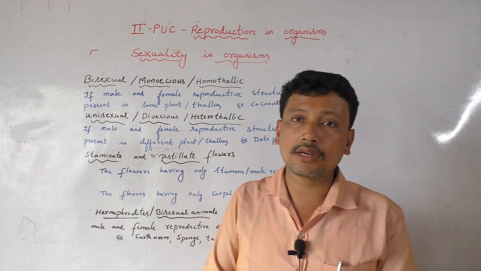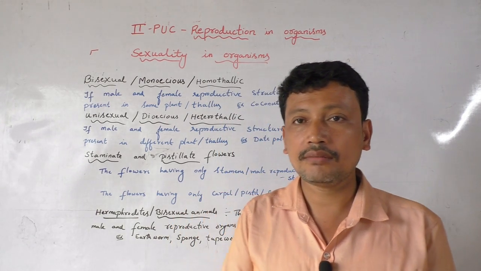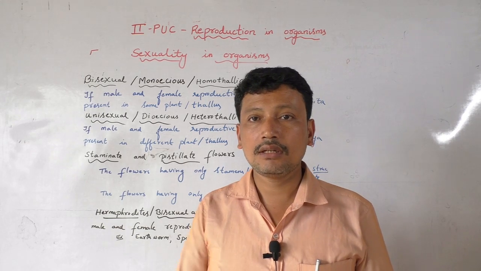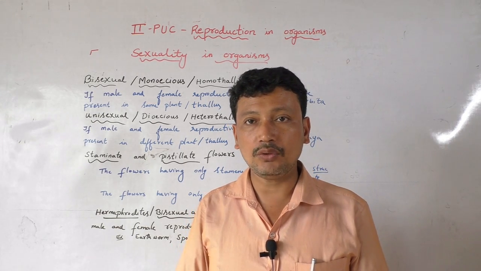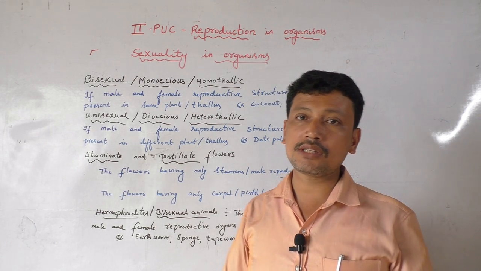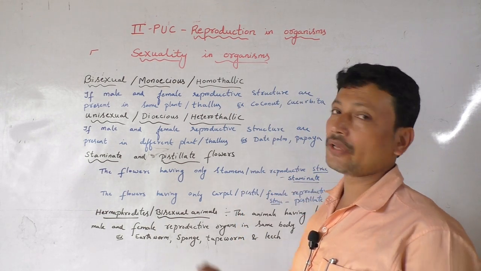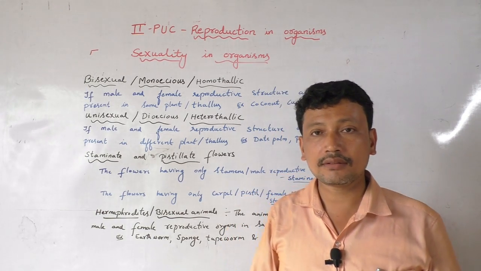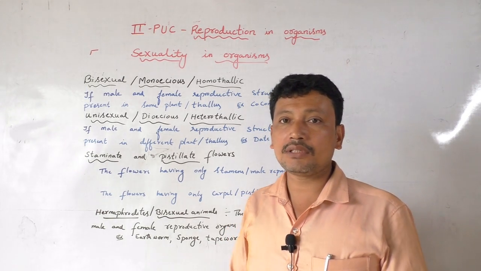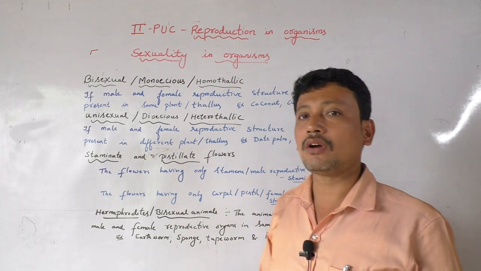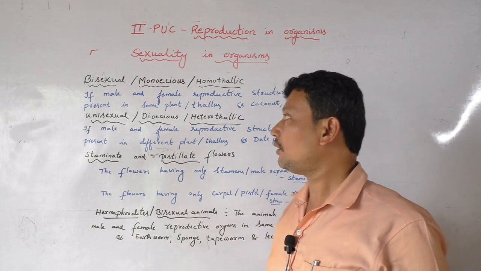Coming to sexuality in organisms, we classify the organisms into two types. So bisexual as well as the unisexual. Bisexual, we call it as monoecious as well as homothalic in case of plants and certain fungi. And another type is the unisexual or dioecious, or it is also called as heterothalic.